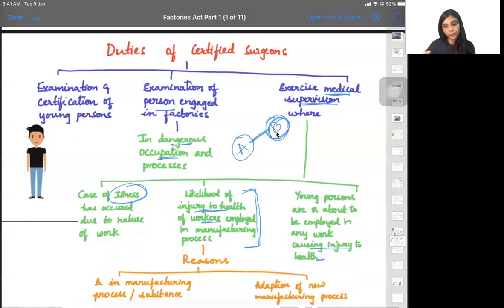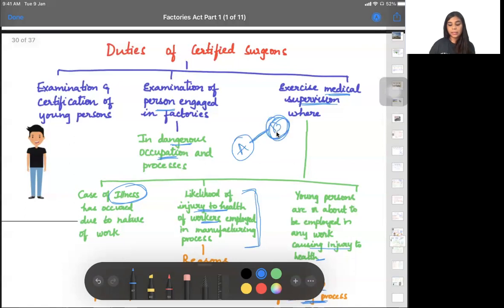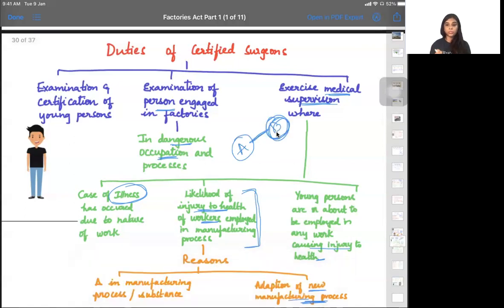She's going to go and supervise. Any new manufacturing process I'm adopting, in that case also the certified surgeon is going to supervise and understand the reasons why it has happened. Is that clear? Yes, ma'am.